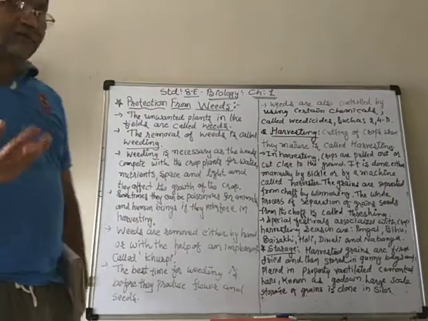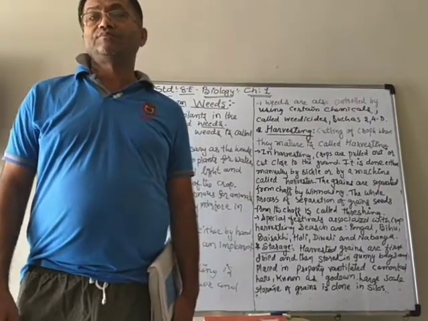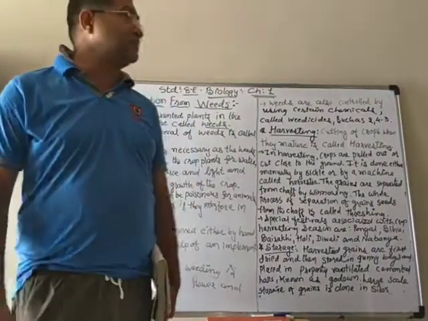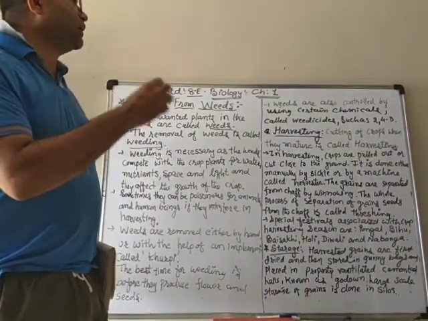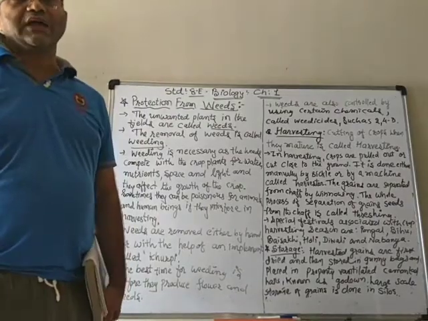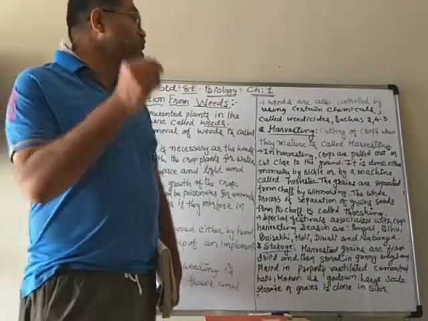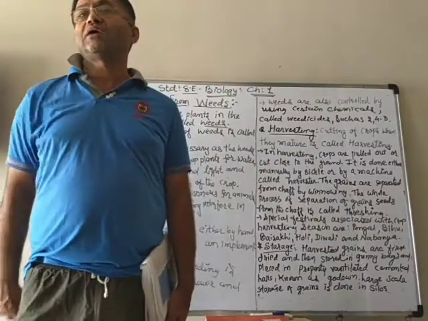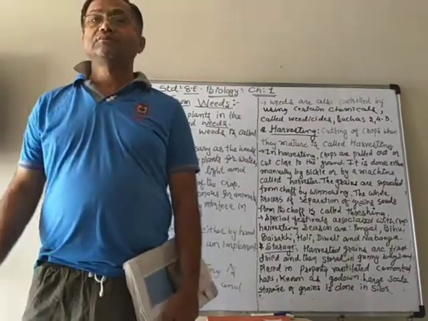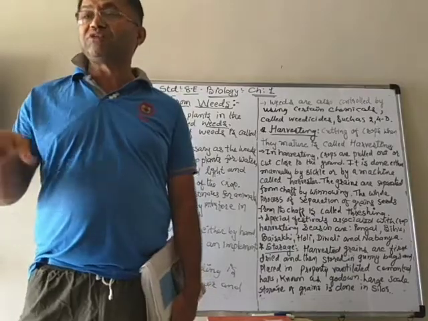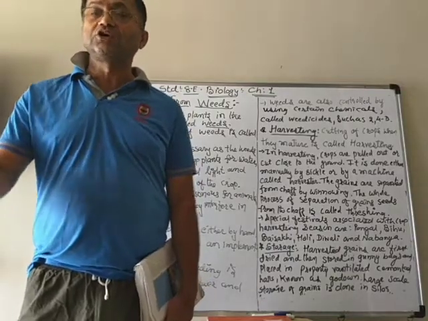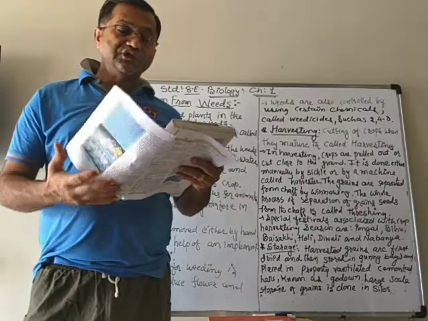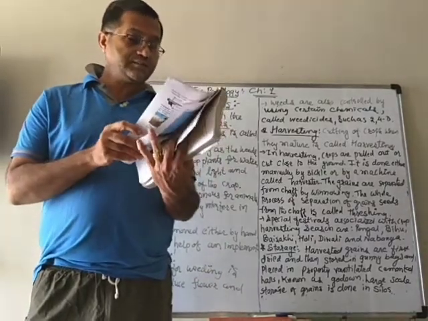Now, the other way to control these weeds is using chemicals. These chemicals are known as weedicides. Weedicides are sprayed along the crop, in the space where the weeds are growing, and these chemicals are sprayed with the help of a sprayer.